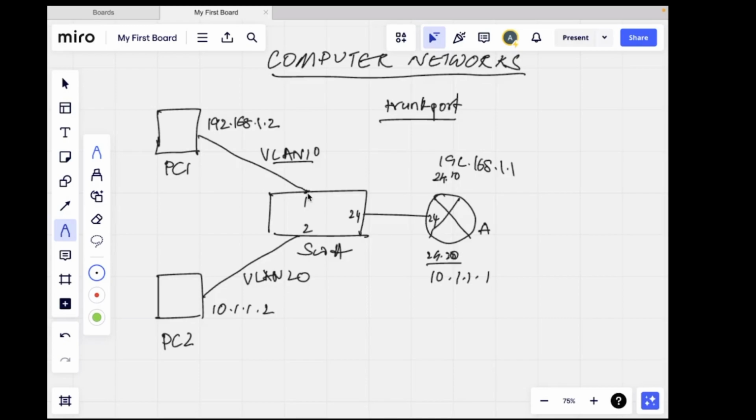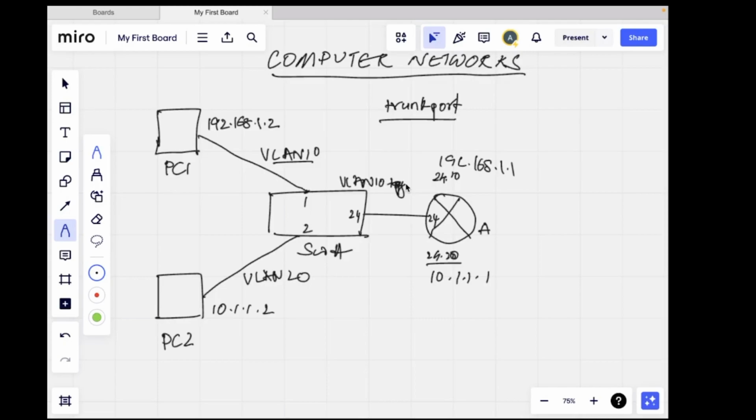Once it comes to the switch A, the switch A sees that it needs to go out of the trunk port 24. And on the trunk port you can have traffic from multiple VLANs. So before sending the packet out of 24, it will add the VLAN 10 tag. VLAN 10 tag is added. Now this particular packet is sent out of the 24 on switch A and the 24 on router A receives this packet. It will see that this particular packet belongs to VLAN 10.